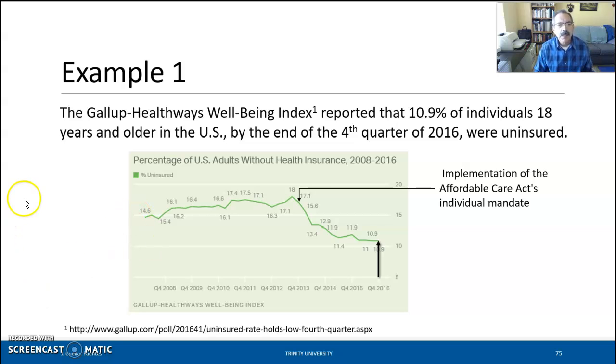So the Gallup Healthways Wellbeing Index reported that 10.9% of individuals 18 years and older in the U.S. by the end of the fourth quarter of 2016 were uninsured. That's what is shown in this graph for the fourth quarter, and I'm showing when the Affordable Care Act was implemented, and you see the insurance went down. These politicians were saying that this system was imploding, people were abandoning it, and so you would expect that the rate of uninsured would go up as time went on.